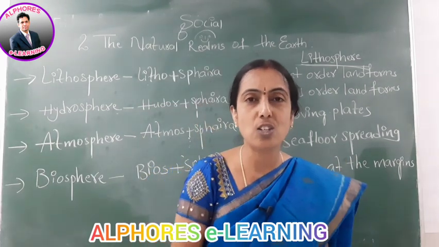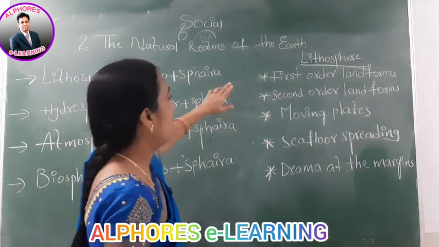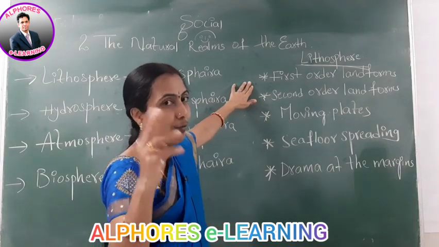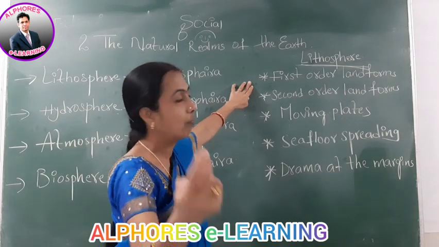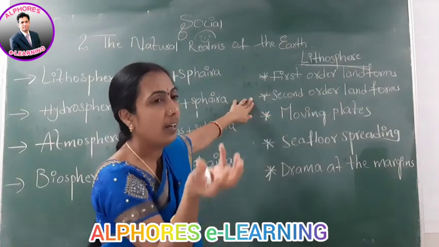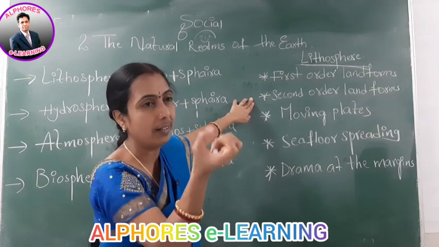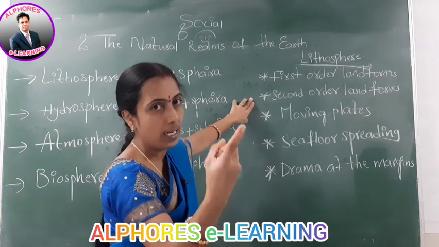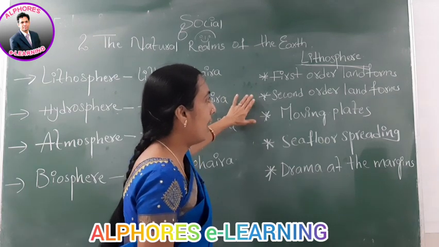That's all for this session 1 of lesson 2. Let me brief the points. First order landforms are the forms, the features which were formed when the first earth crust was formed, for example, continents and oceans. Second order: when the topmost crust was formed, the interior molten rock material started cooling. With that, the crust contracted and wrinkles and ridges were developed. That resulted in mountains, plains, plateaus, valleys, etc. They are called second order landforms.